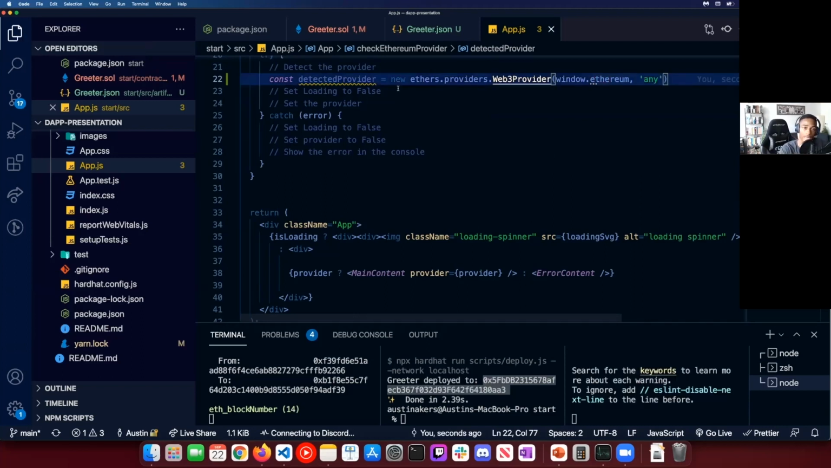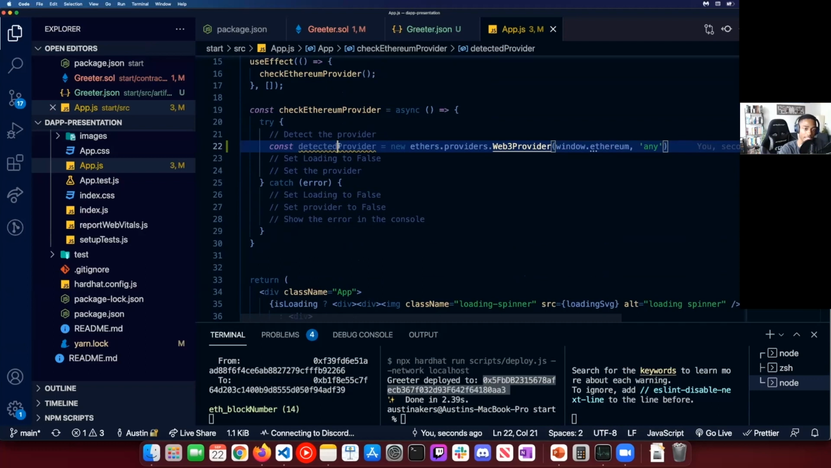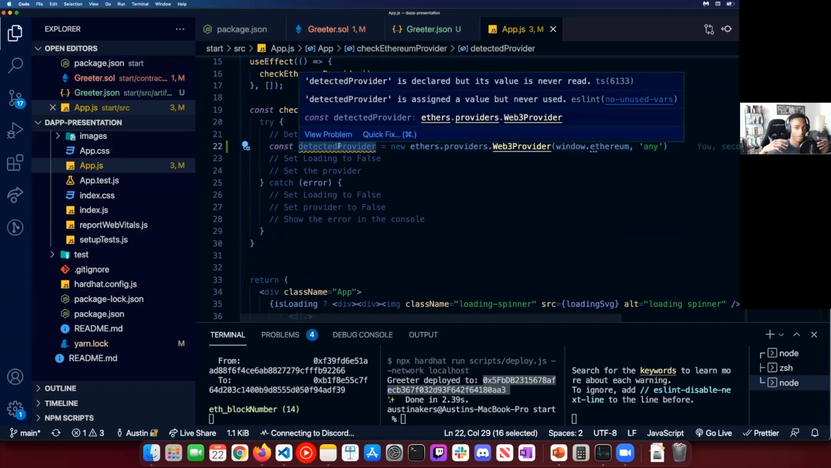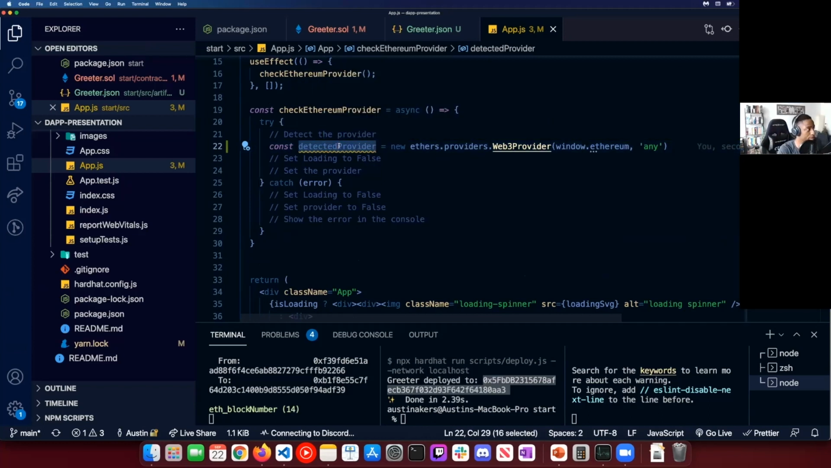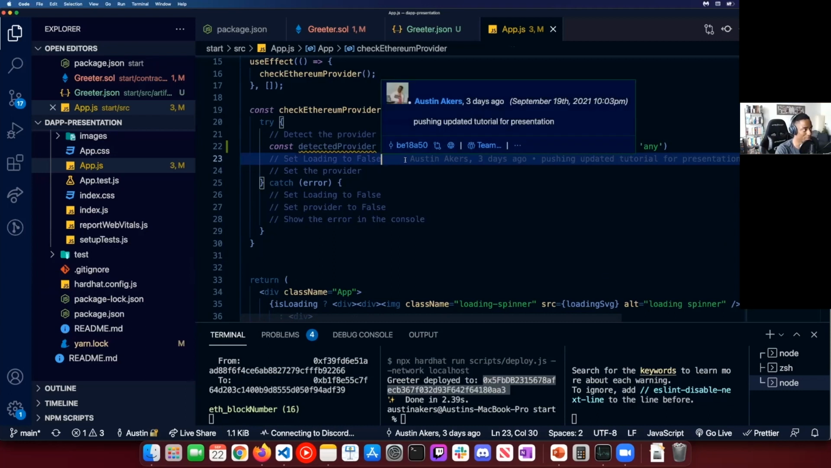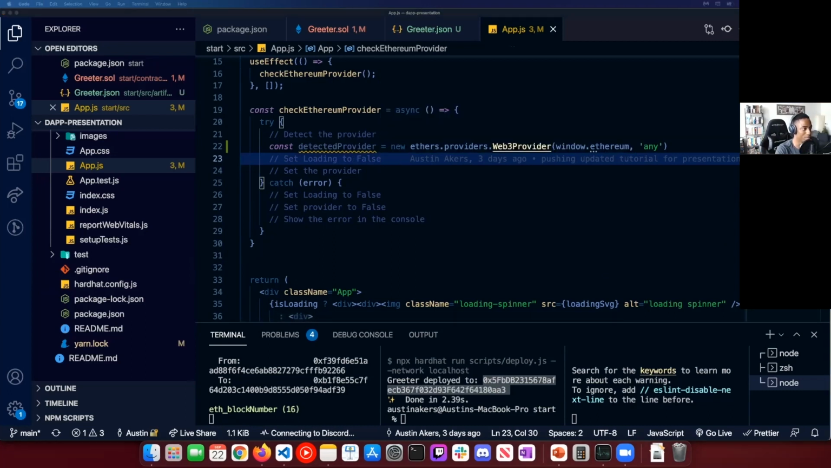But right here, what we're going to do is check for the detected provider. So if we detect some sort of Ethereum, if we detect the window.ethereum object, it is now within that detectedProvider variable. All right, I'm just going to go through this because I know everyone wants a network and everyone wants to talk to people, and talking to people is fun. So yeah, what we'll do here